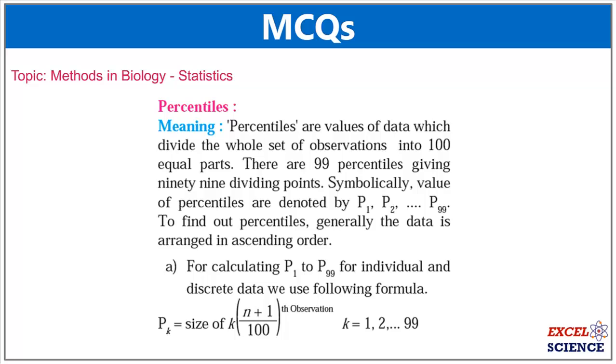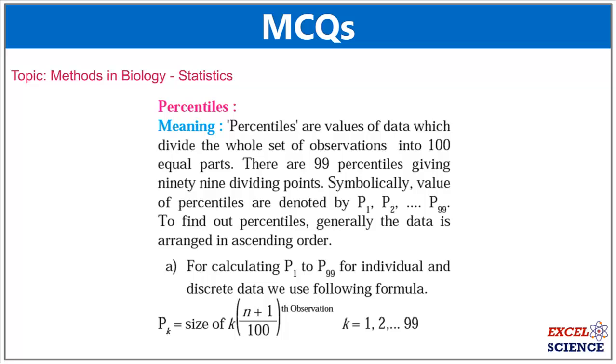Percentiles are values of data which divide the whole set of observations into 100 equal parts. There are 99 percentiles giving 99 dividing points. Symbolically, values of percentiles are denoted by capital P1, P2 and up to P99. To find out percentiles, generally the data is arranged in ascending order.